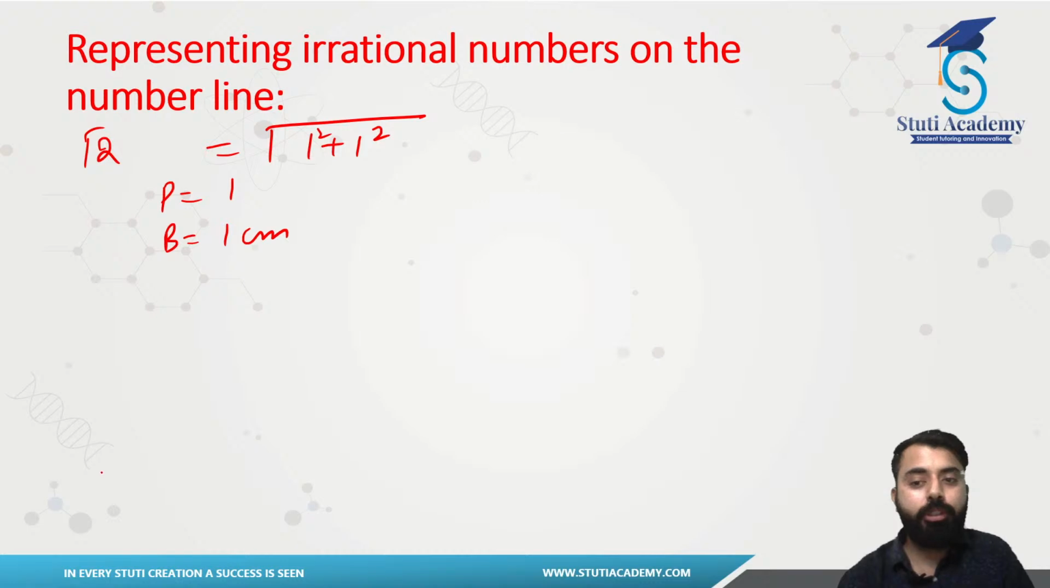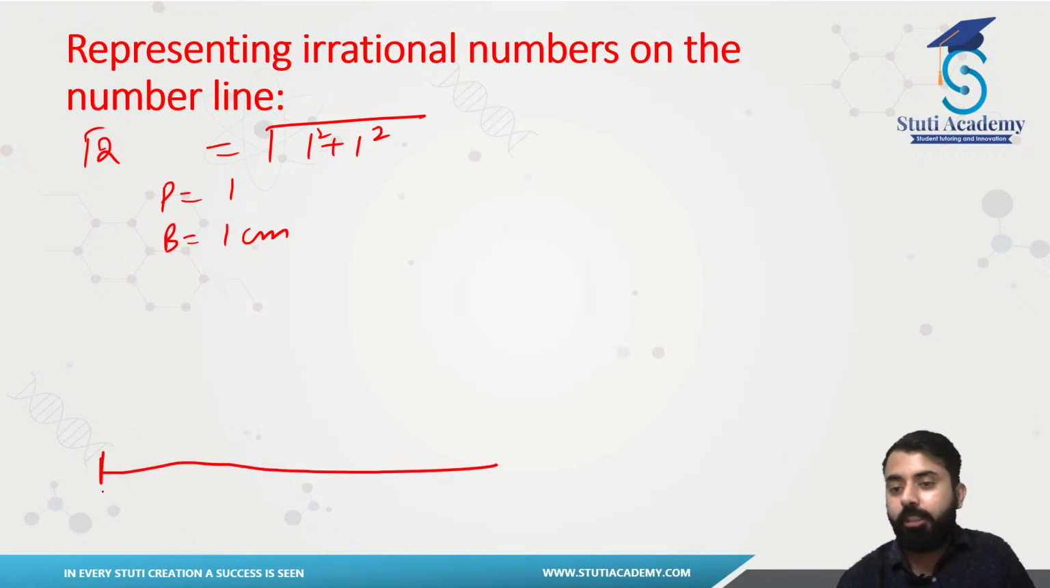So again, we are going to do what? We are going to mark out our line, which is this one. Assuming this is our starting point, which is O, and let's say this is our point A, and this is 1 centimeter. This is our base.